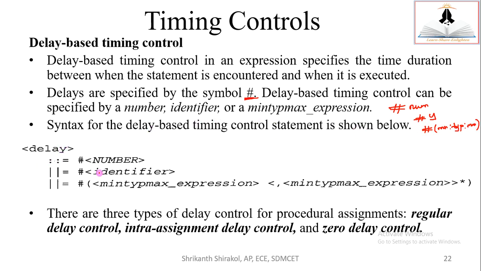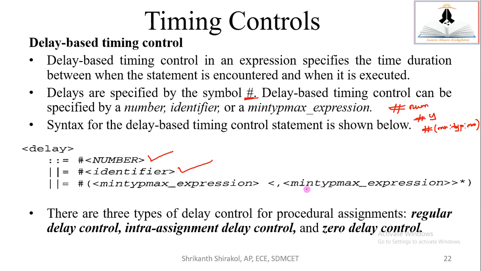So syntax for the delay based timing control is as shown. So here you need to specify the delay. First thing, here it was hash number. This is the first way of representing. Hash identifier is the second way of representing. Hash min typ max expression, and comma min typical.